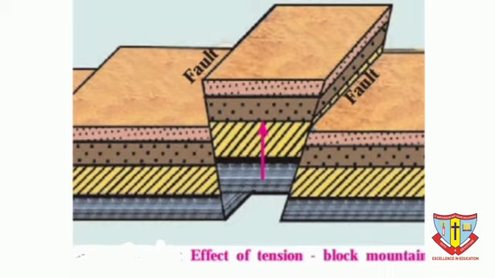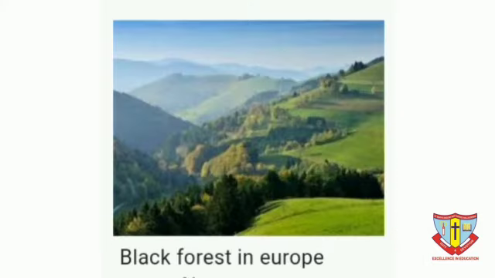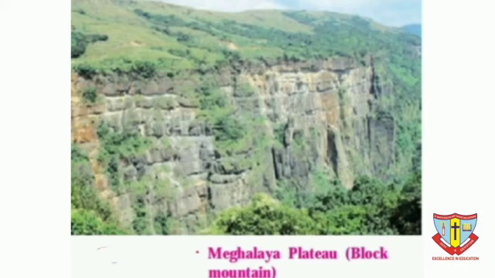When a part of the earth's crust in between two parallel faults is lifted, it looks like a block. Such a landform is known as a block mountain. The hilltops of block mountains are flat. In the early stages, they do not have any peak. Their slopes are steep. For example, Black Forest Mountains in Europe. The Meghalaya Plateau of India has also been formed in similar way.